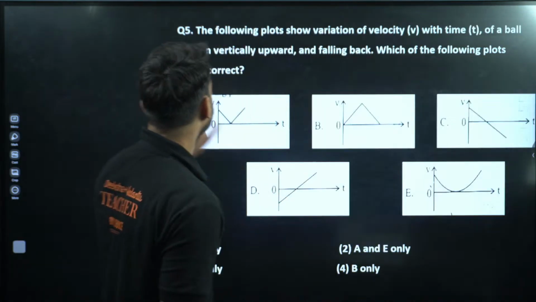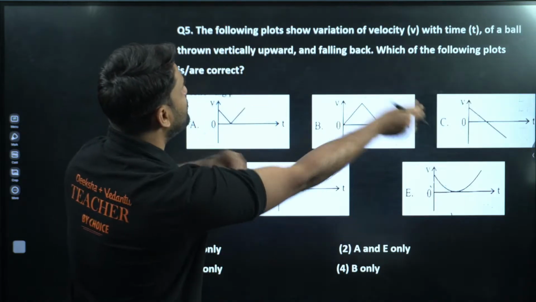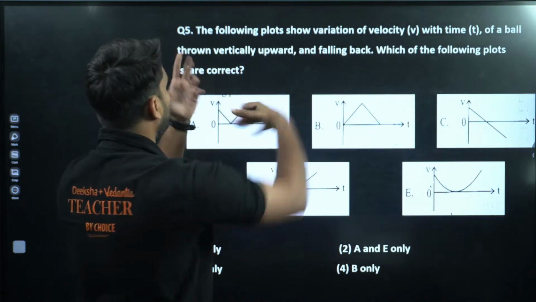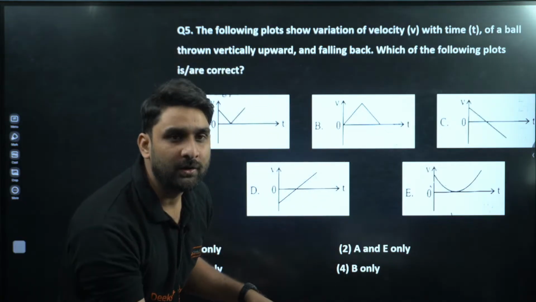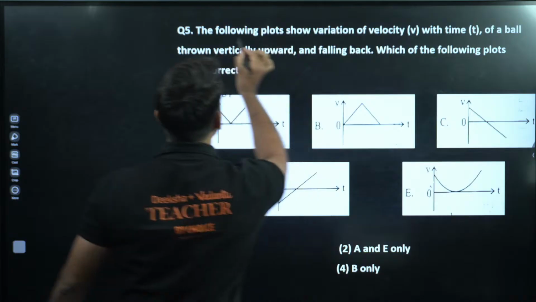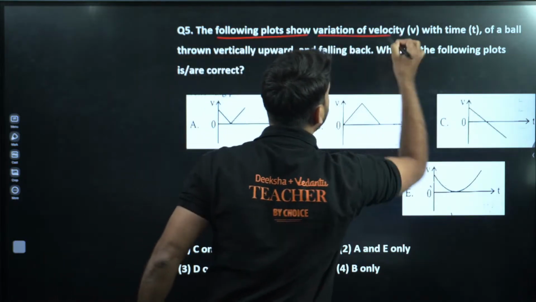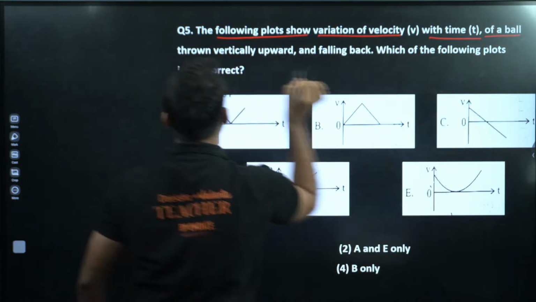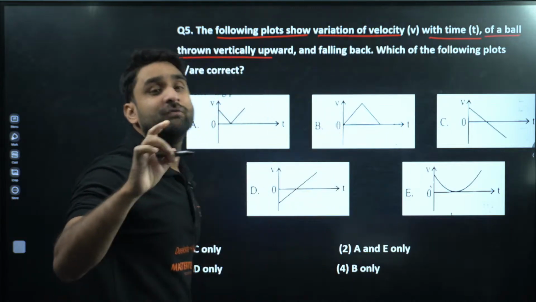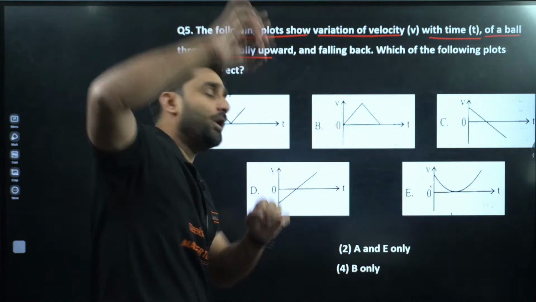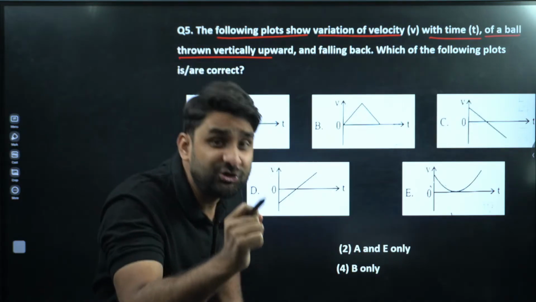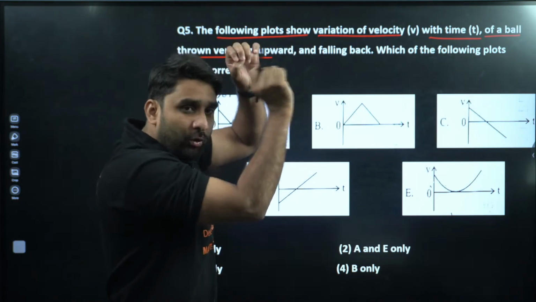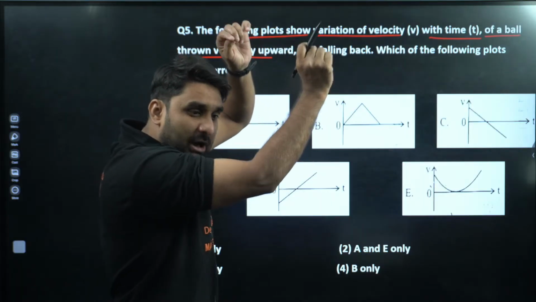Moving to next. The following plots show the variation of velocity with time of a ball thrown vertically upward. So basically in this question we have thrown a ball in the upward direction. When you throw a ball vertically upward, after some time at maximum height, the ball will come to rest, and after passing through the rest position, the ball will start moving in the downward direction.